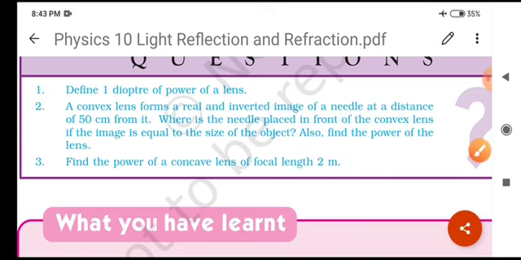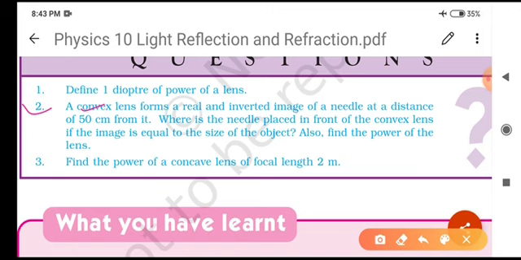Now next, as you can see, question number 2, there is a numerical problem on a convex lens, which we have to solve, and then we are able to give the answer. A convex lens forms a real and inverted image of a needle at a distance of 50 cm from it. Where is the needle placed in front of the convex lens if the image is equal to the size of the object? Also find the power of the lens.